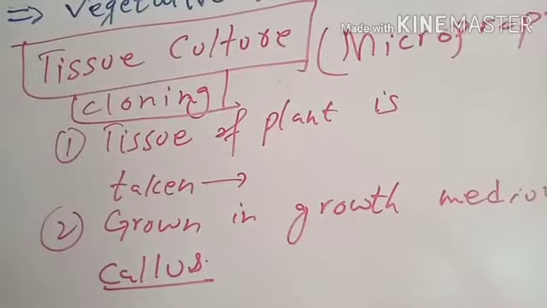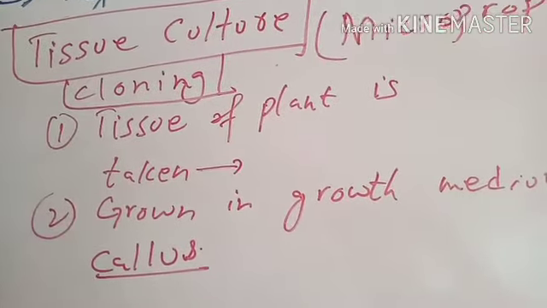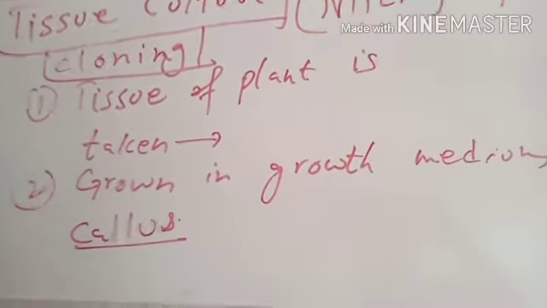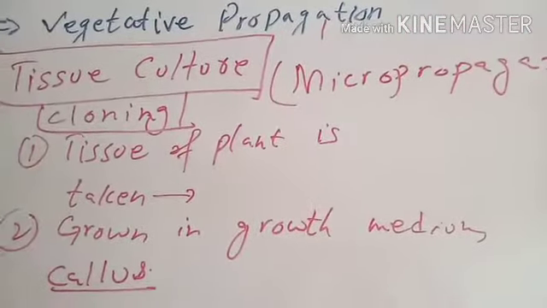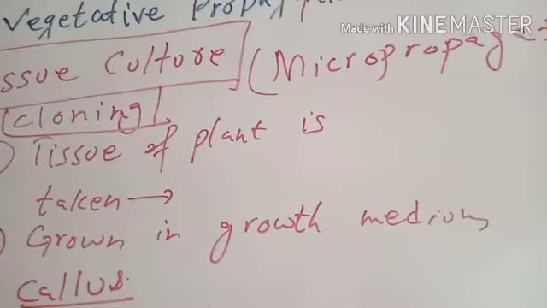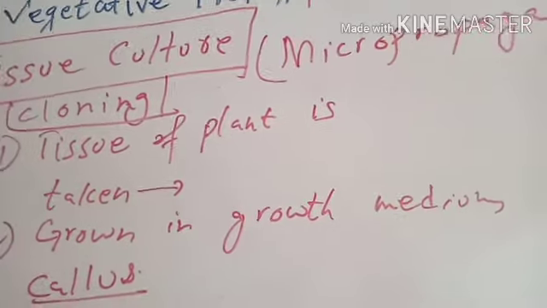Tissue culture is also called cloning because new plants produced by tissue culture are exactly alike. It is also called micropropagation because new plants are made by using a very small part of the parent plant. That is why it is called micro, meaning small, propagation meaning vegetative propagation or reproduction.